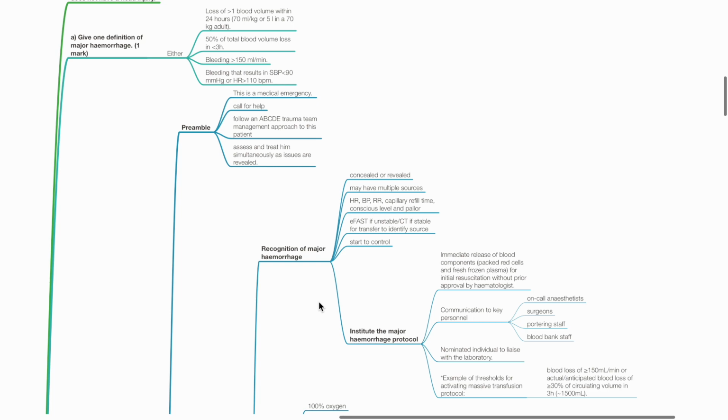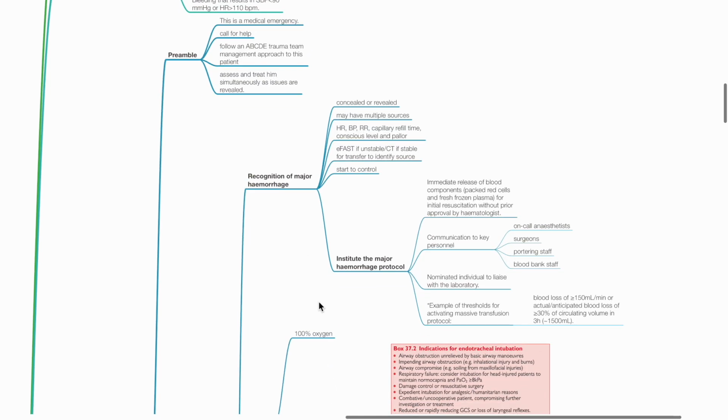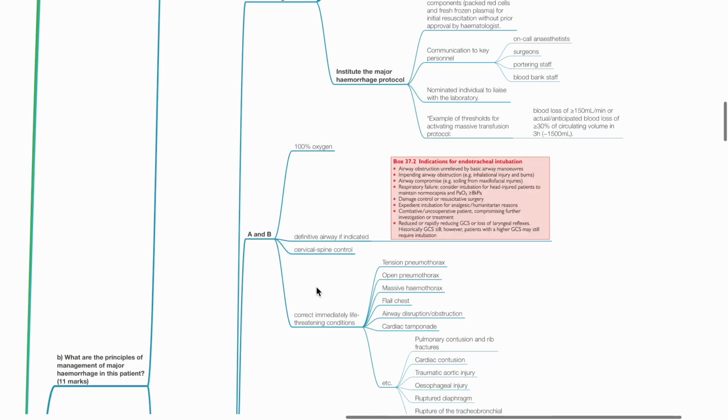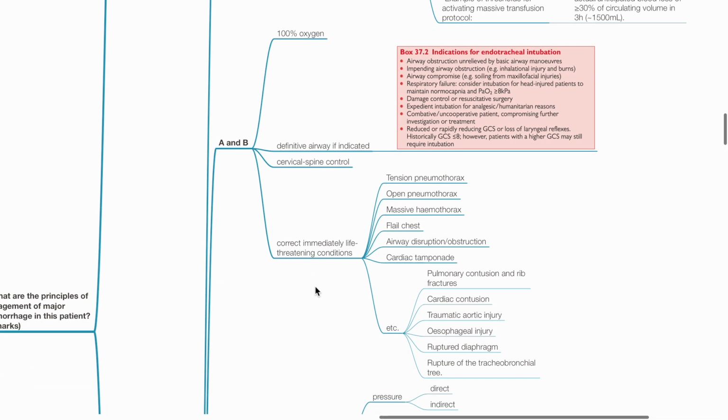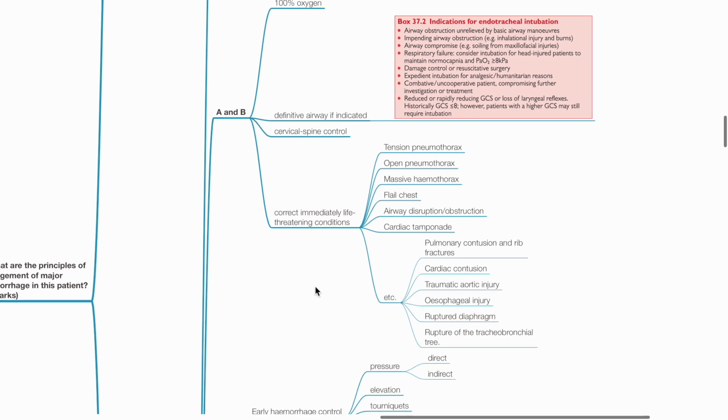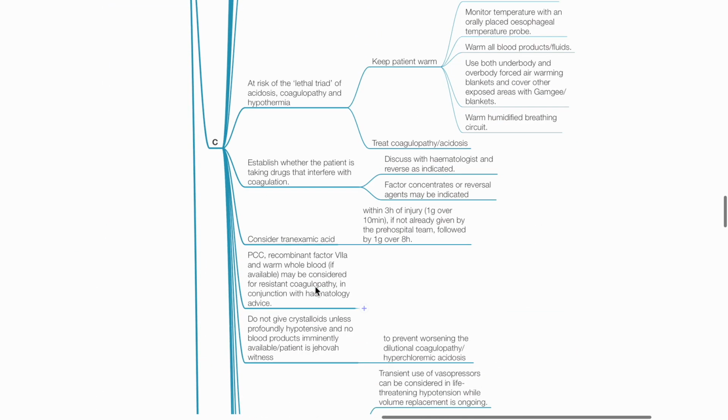Start to control major hemorrhage. Institute major hemorrhage protocol. Airway and breathing. Provide 100% oxygen. Definitive airway if indicated. Cervical spine control. Correct immediately life-threatening conditions such as tension pneumothorax, open pneumothorax, massive hemothorax, flail chest, airway disruption or obstruction, cardiac tamponade, etc. Circulation.